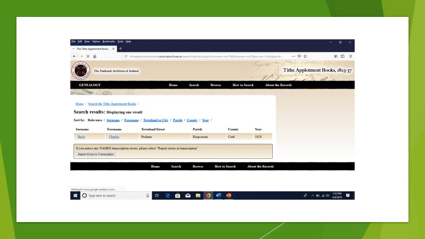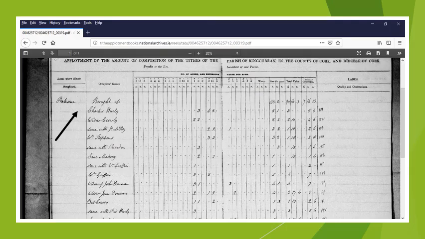But before we do that, notice the parish is not listed as Kinsale. It is a variant called Ringkern. So let's keep that in mind when we search through Tithe Applotment books, that the parish you think you are looking for might be under different variants. So here we have the results. What this shows is that Charles Hurley was living in the town of Prehane on a small farm which amounted to about 5 Irish acres.